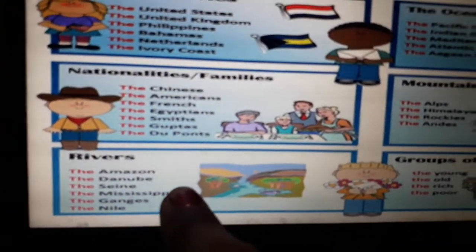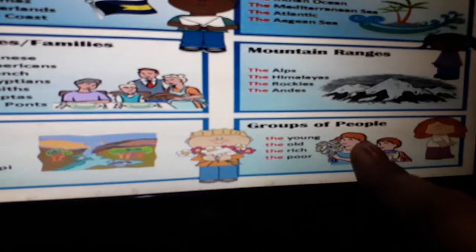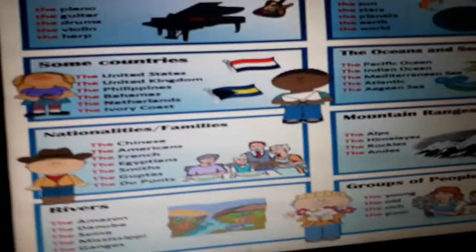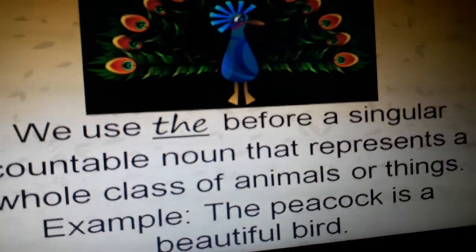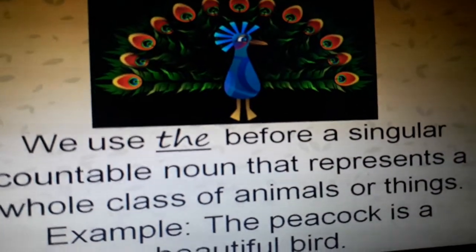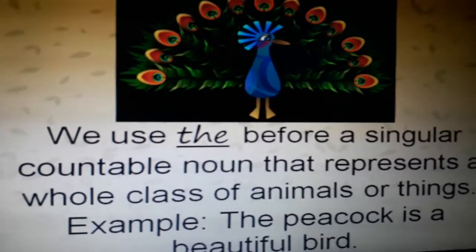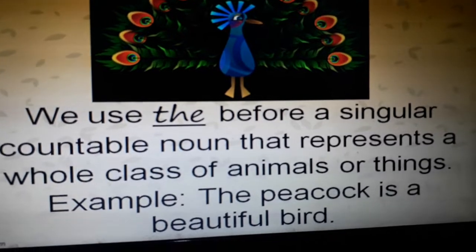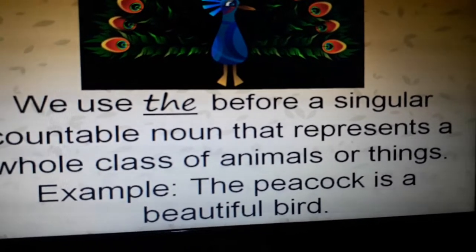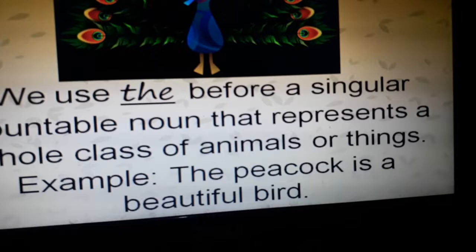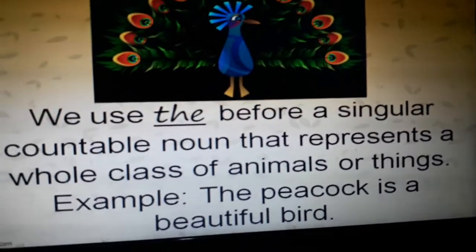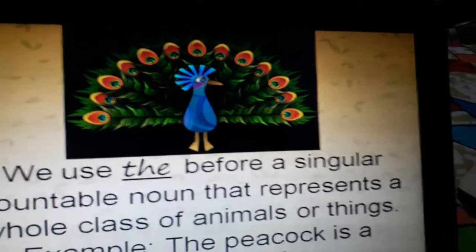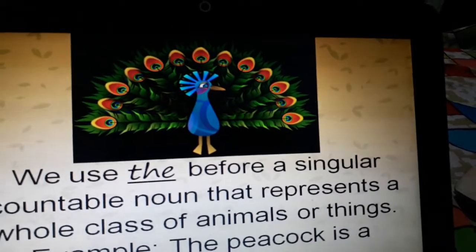Before the names of rivers, before the names of groups of people like the young, the old, the rich. Okay? Before the names of magazines, newspapers, we use the article the. We use the before a singular countable noun that represents a whole class of animals or things. For example, the peacock is a beautiful bird. The peacock is a beautiful bird means whichever peacock you see, I may see a peacock near my home, you may see a peacock near your home, somebody else can see a peacock somewhere else.